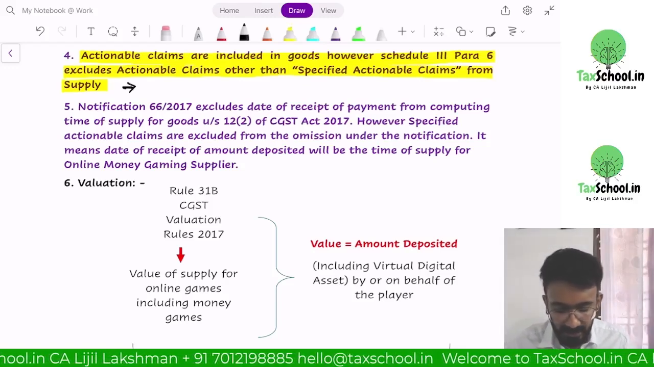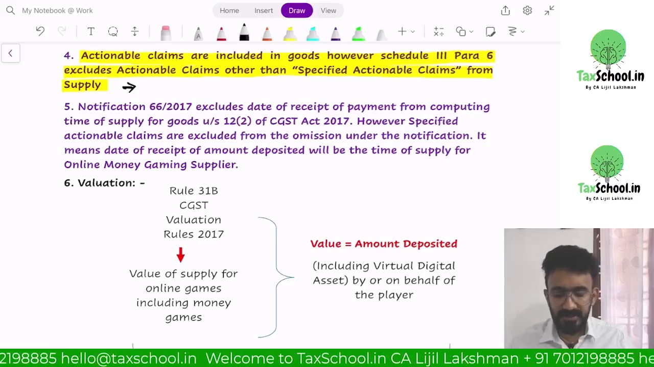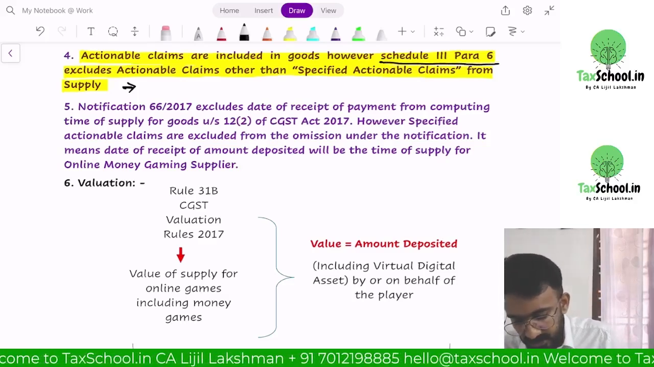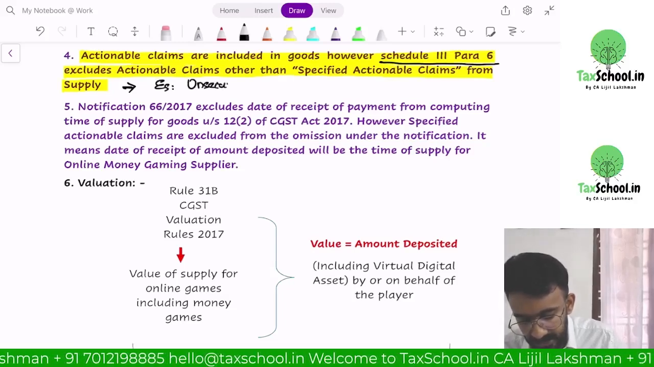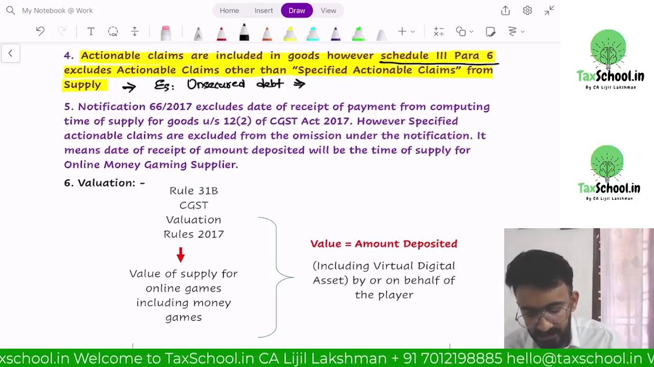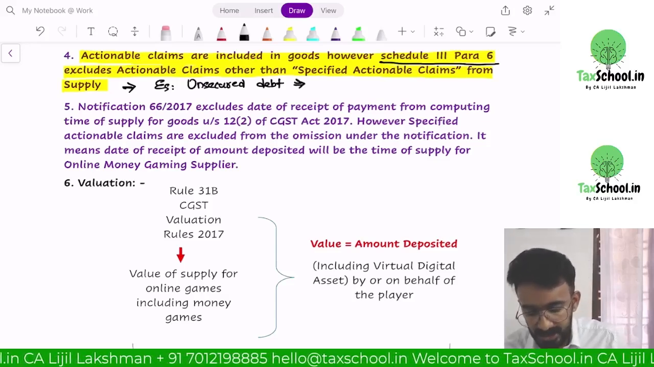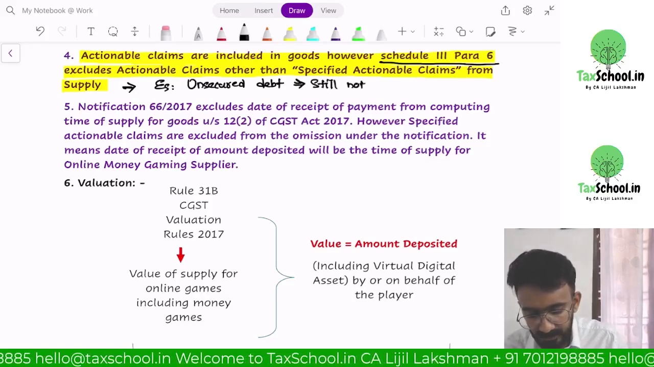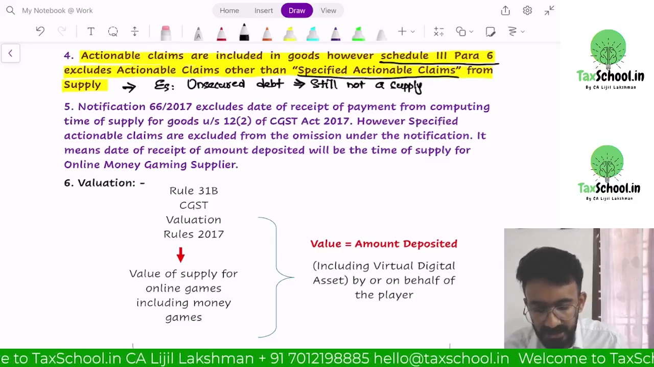Actionable claims are included in goods. However, Schedule 3, Para 6 excludes actionable claims other than specified actionable claims from supply. Schedule 3, Para 6. So what is not a supply? We can say unsecured debt is an actionable claim. Debt without a hypothecation or a pledge, okay, that is considered to be an actionable claim. That is still not a supply. Why? Because unsecured debt is not included in specified actionable claim.